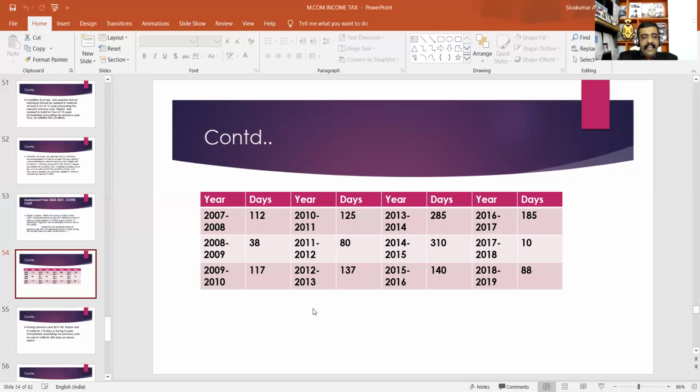Likewise, in 2008, 2009, 38, then 117, then 125, then 80, then 137, then 285, then 310, then 140, then 185, then 10 and 88. Please look at the PPT.